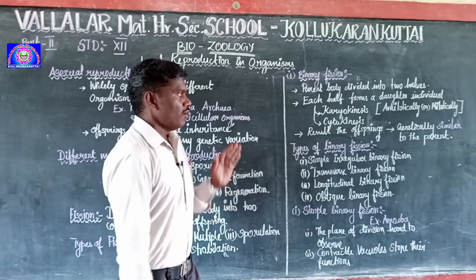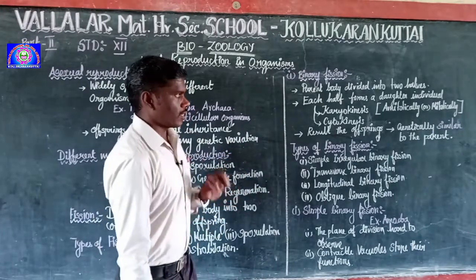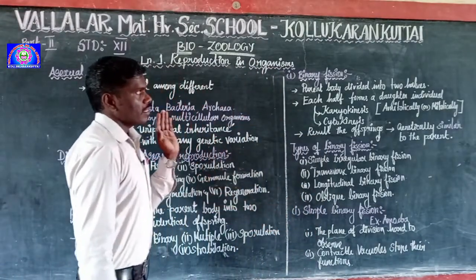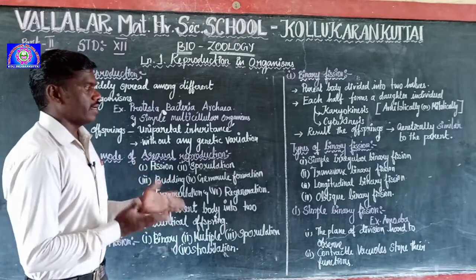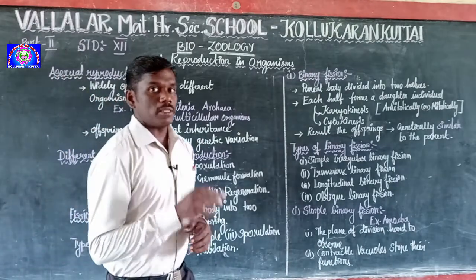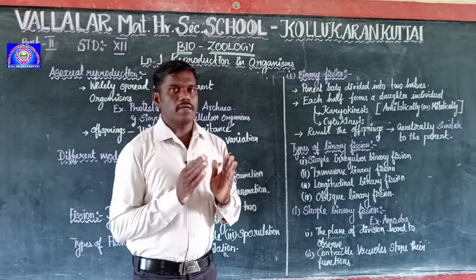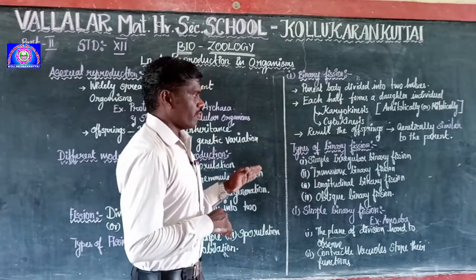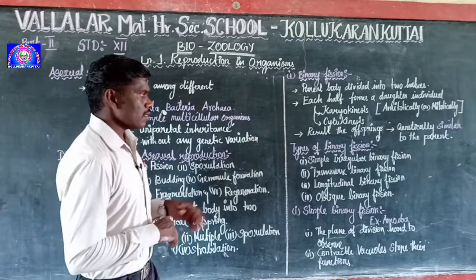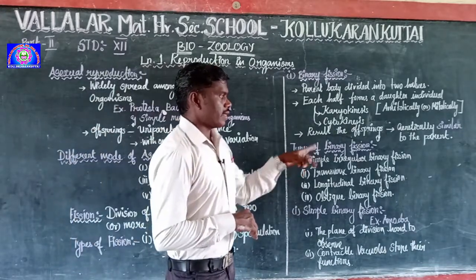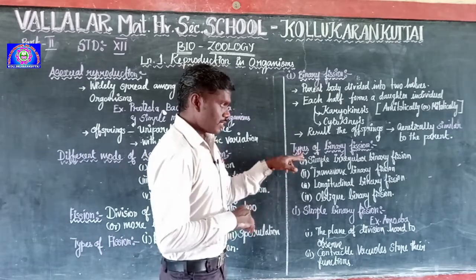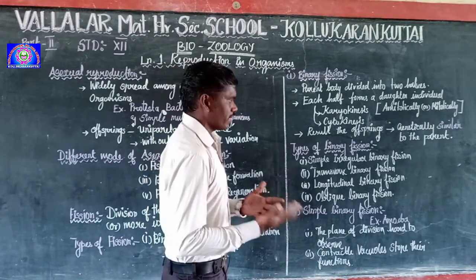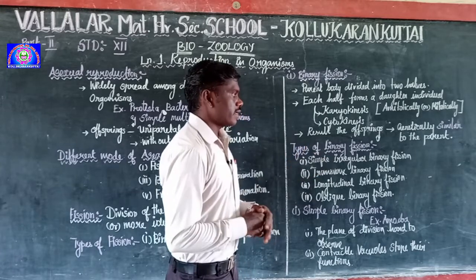So what is the result? Finally, we obtain the offspring, and these offspring are genetically similar to the parent body. The binary fission is divided into four categories depending upon the plan of division, that is, how the division takes place in the organisms. The first one is simple irregular binary fission. Irregular means we cannot observe the plan, so it takes place in a different way. That's why it is called simple irregular binary fission.